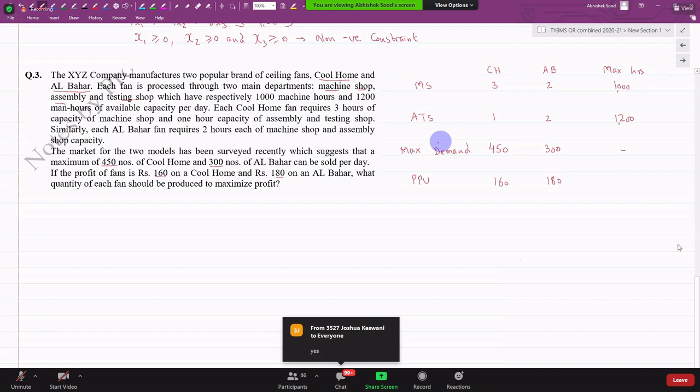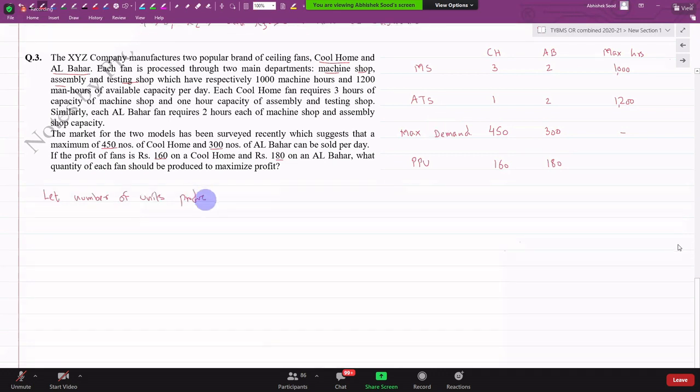Let the number of units for Coolhome be X1 and Albahar be X2.